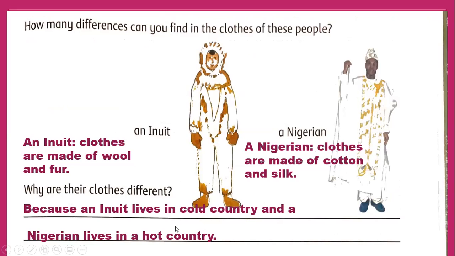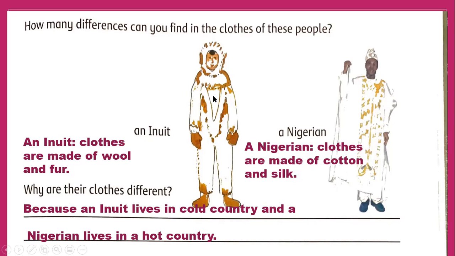This is exercise A of your work page. How many differences can you find in the clothes of these people? First of all, you have to write, if you want to write in your book, then do it about the Inuit. Inuit clothes are made of wool and fur. Look, what is the difference? Clothes are made of wool and fur. And for the Nigerian, clothes are made of cotton and silk.